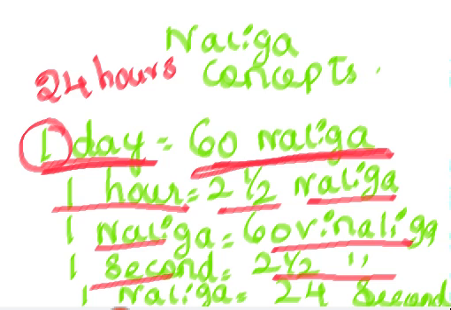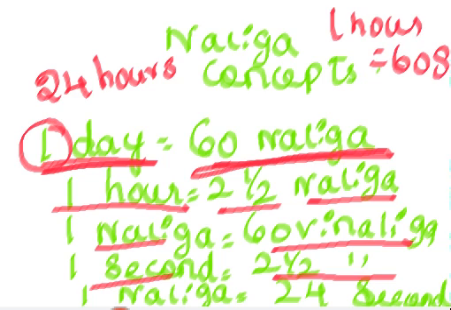As we know, 1 hour equals 60 seconds, correct? But 1 second is equal to 2.5 Vinaliga. 1 Naliga is equal to 24 seconds. With respect to Vinaliga, 24 seconds is equal to 2.5 into 24, that is 60 Vinaliga. So 1 Naliga is equal to 60 Vinaliga, that is nothing but 24 seconds. In this way we have to memorize.